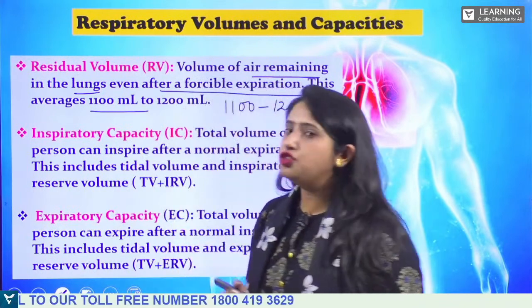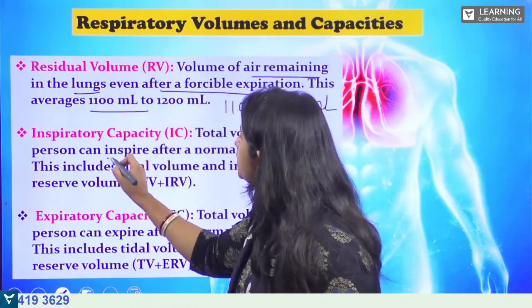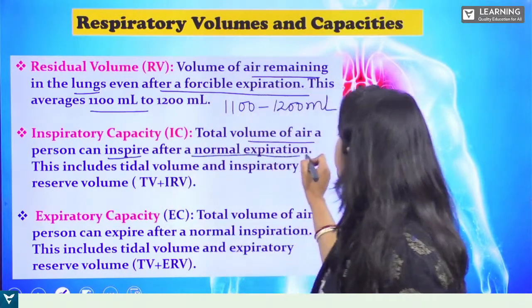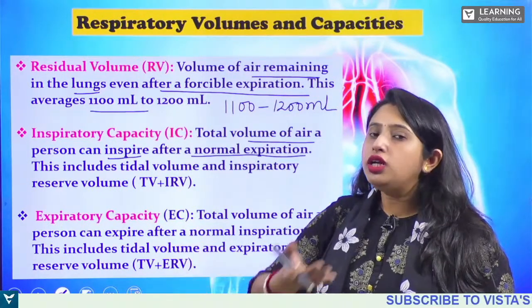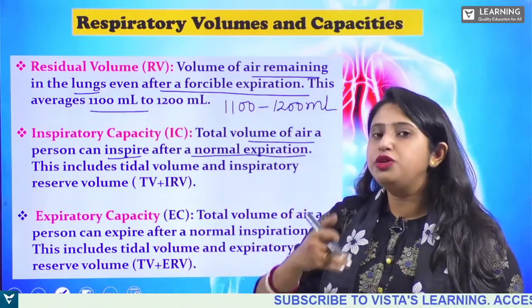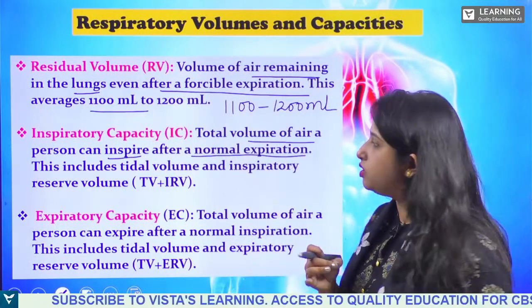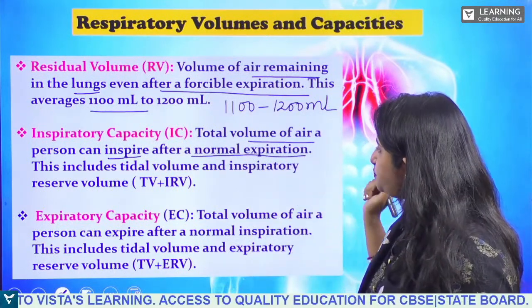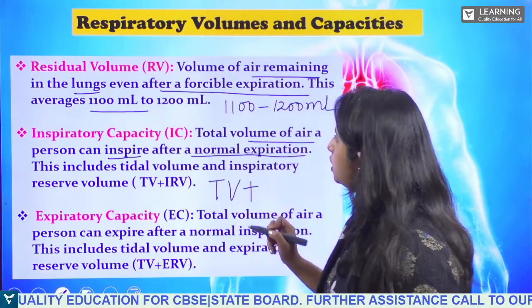Now, inspiratory capacity. What is this? The total volume of air a person can inspire after a normal expiration. That is, after exhaling, the total amount of air a person is breathing in. This includes the tidal volume plus the IRV.